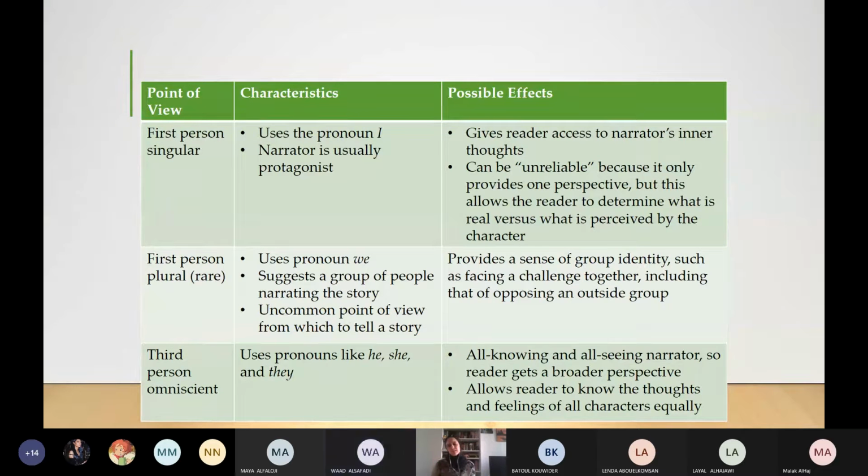Can you explain what it means, Waad? What are we talking about here? We're talking about the pronouns. Which pronouns? First place, I, you. Yes. We talk about the narrator's point of view. The narrator is the one who tells us the story from his point of view. There are 3 points of view for narrators.